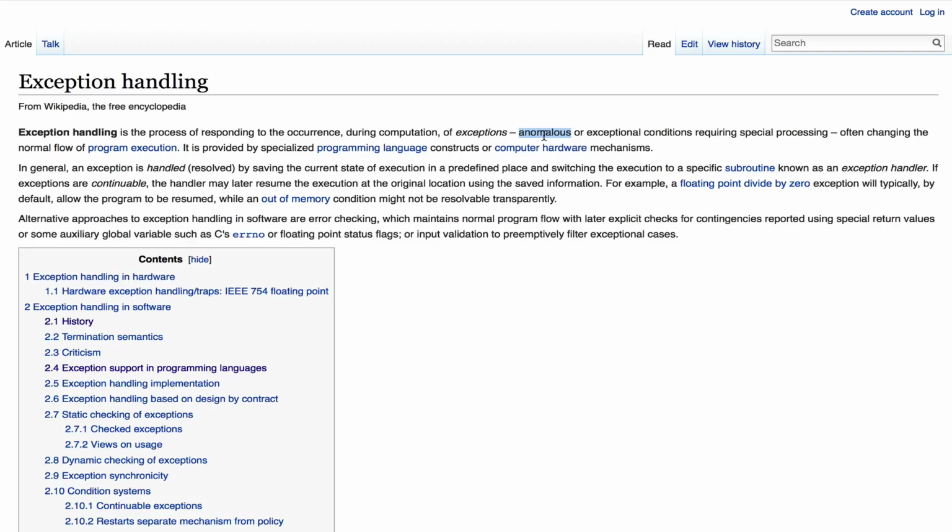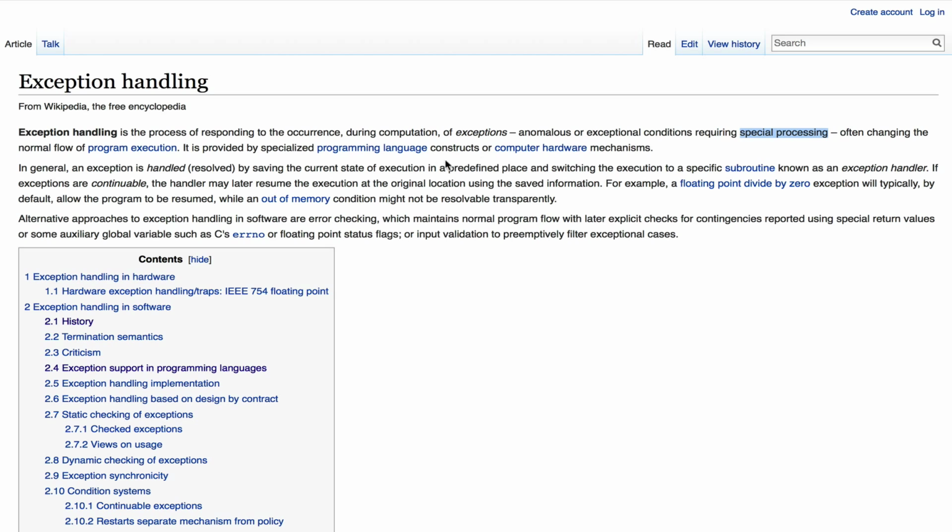So exception handling is really, as it says here, the process of responding to the occurrence of exceptions. Something exceptional happens, and then we need a way to react on that, to handle that. Some special processing, which is not the normal program flow.